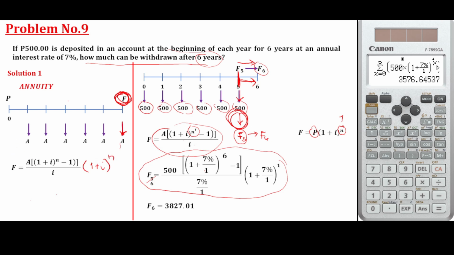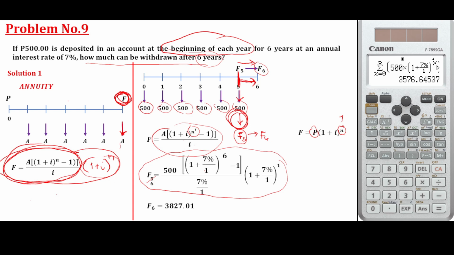That is the formula for deferred annuity, meaning you pay at the beginning of each year. So here, you pay at the end of each year. This one, you pay at the beginning of each year, including the 1 plus i raised to n. It's up to you if you want to memorize the deferred annuity formula. Again, the payment is at the beginning of each year. However, you can still use the normal annuity formula, just transfer it to the end of that year.